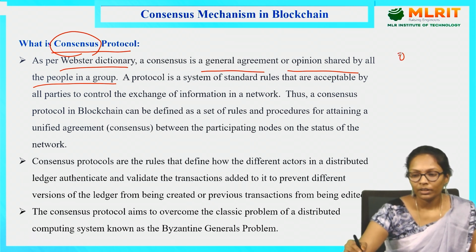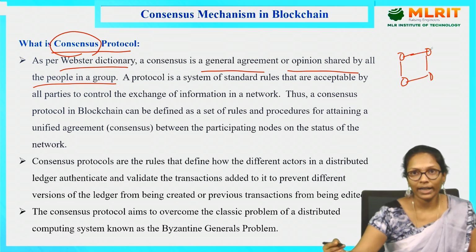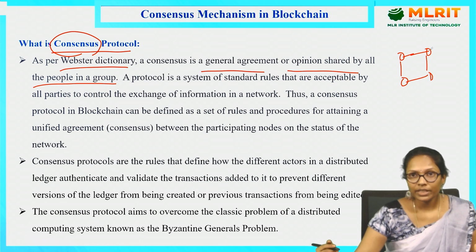For example, consider this blockchain network I have. Now I want to add a node or a transaction. Then who will validate this? Generally, if it is a centralized server, the server will validate whether the transaction is valid or not. If it is valid, then only the transaction will be added to the network. But as we know, blockchain is a decentralized network. There is no central authority to validate the transaction. So who will validate? How can I add the transaction to the block? How can I add a block to the blockchain? This all depends on the consensus mechanism.